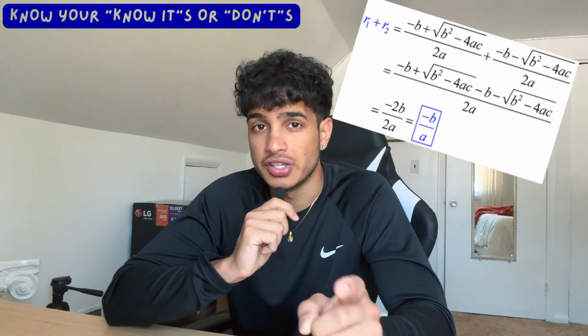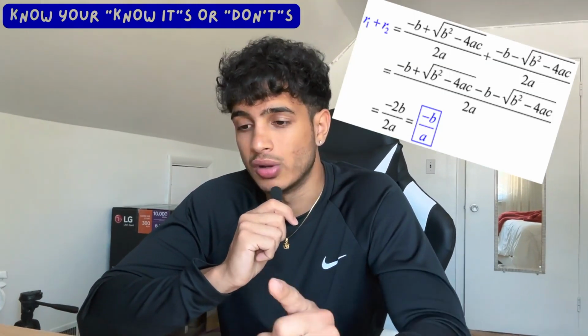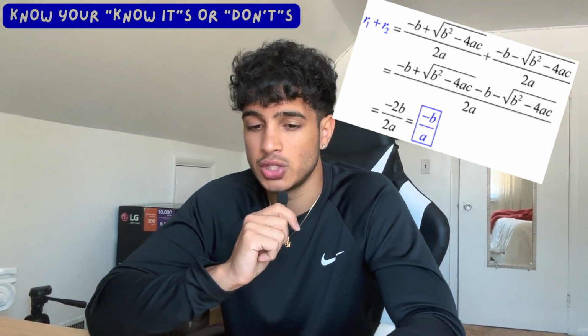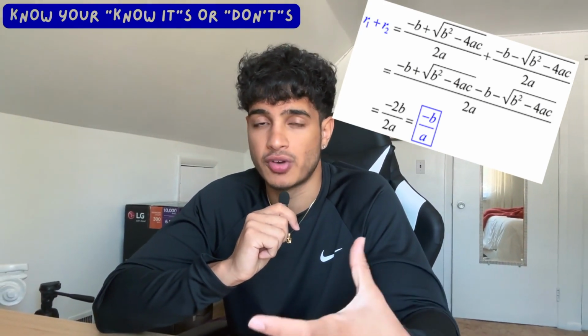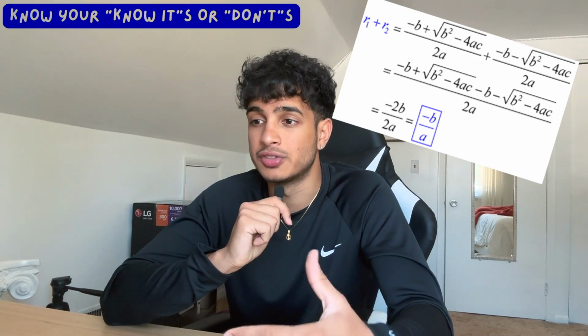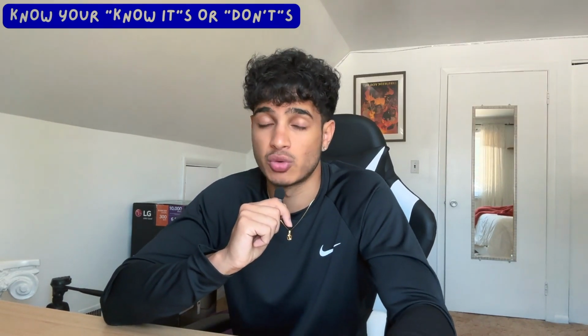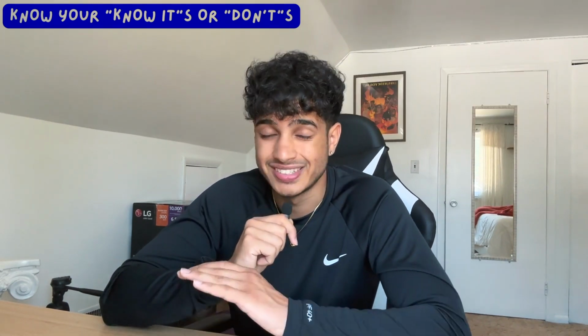Another example of a know it or you don't is negative b over a. It's the sum of the solutions of a quadratic. Luckily with this form of question, you can use the math or the quadratic formula to find the overall answer. You still have some chance if you don't know the trick, but this trick will save you a lot of time. Negative b over a saves lives.